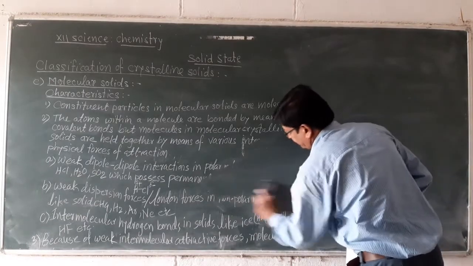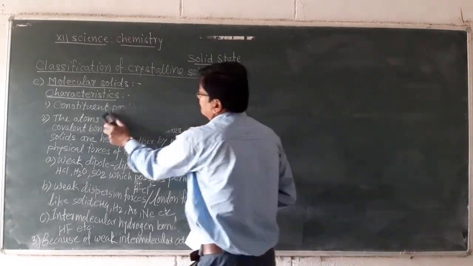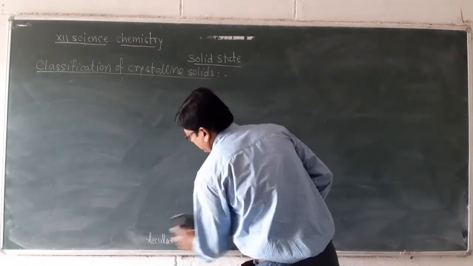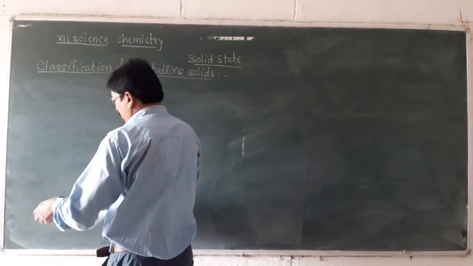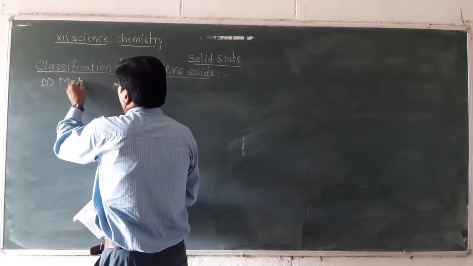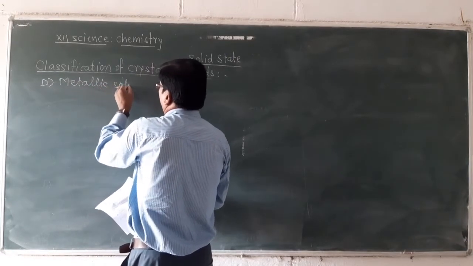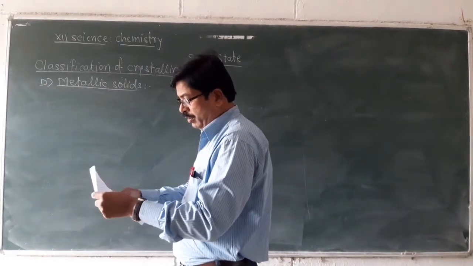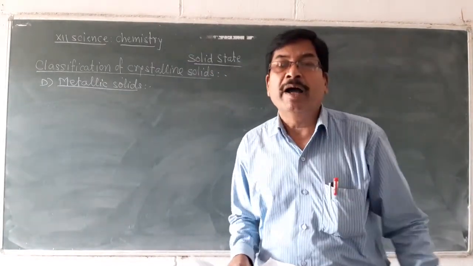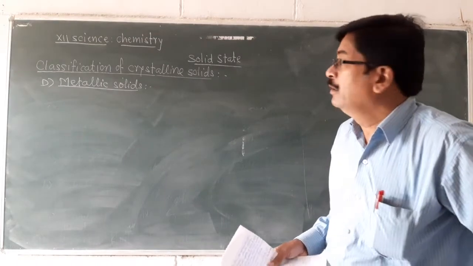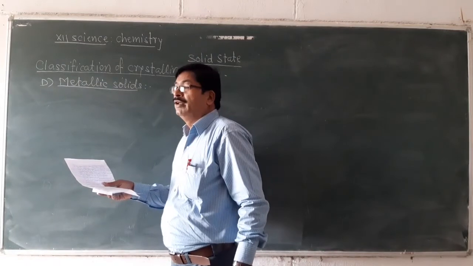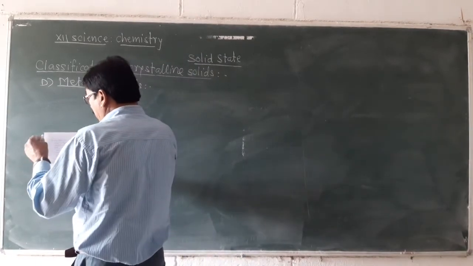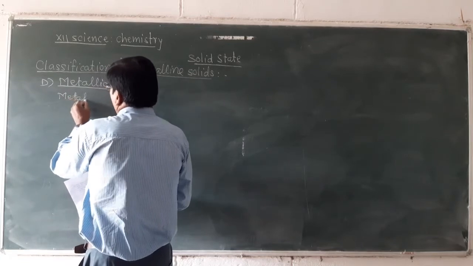metallic solids. Now here, crystalline solids formed by joining atoms of metallic elements in their crystal lattices by means of metallic bonds are called metallic solids. Now here, formation of metallic bond.